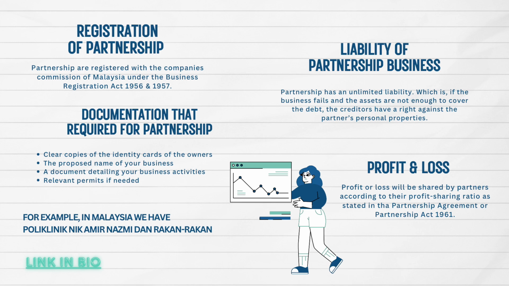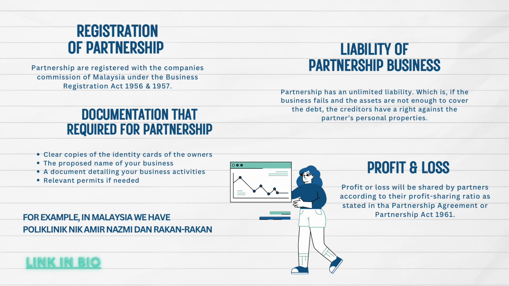If we want to start a partnership business, there is documentation required. First, clear copies of the identity cards of the owners. Second, the proposed name of your business. Then, a document detailing your business activities. Last but not least, relevant permits if needed.